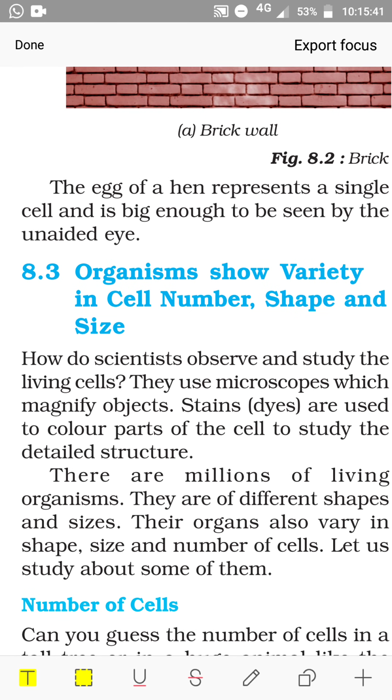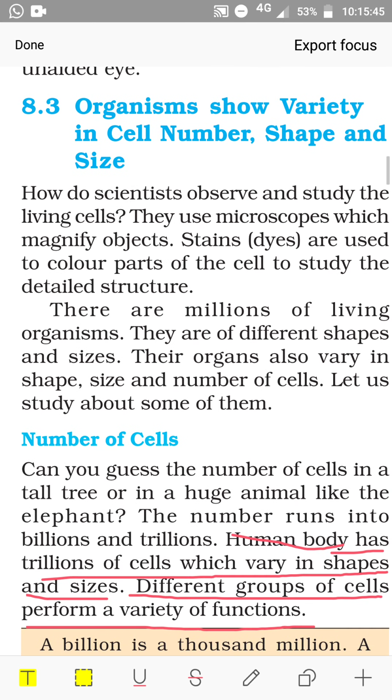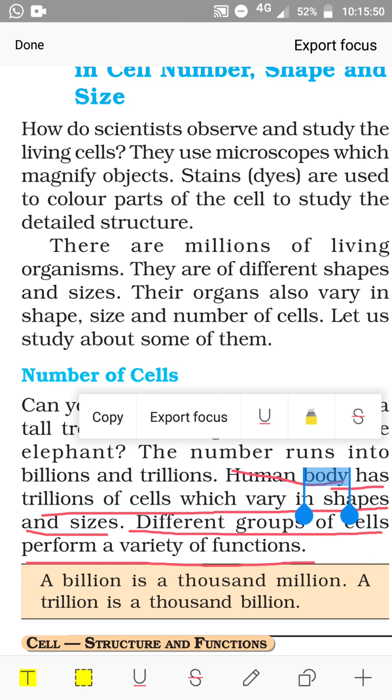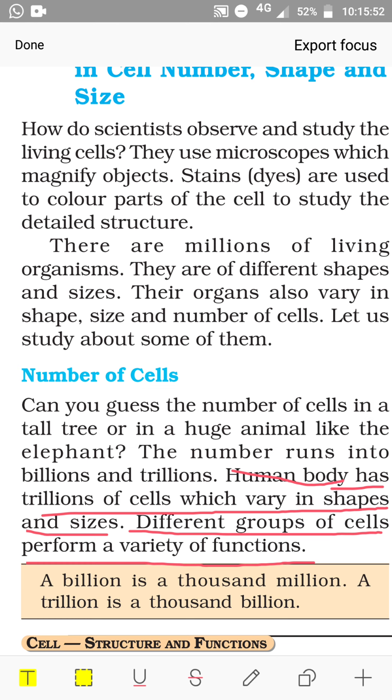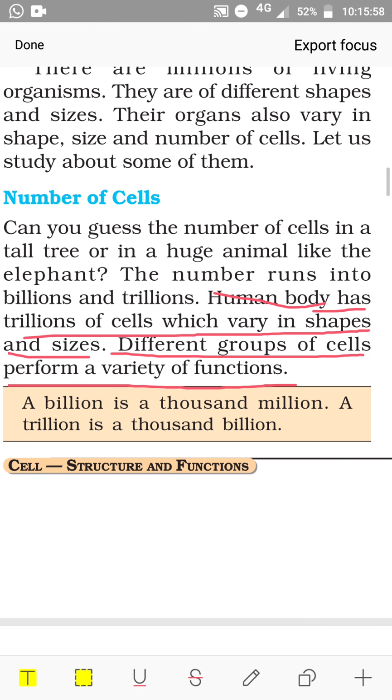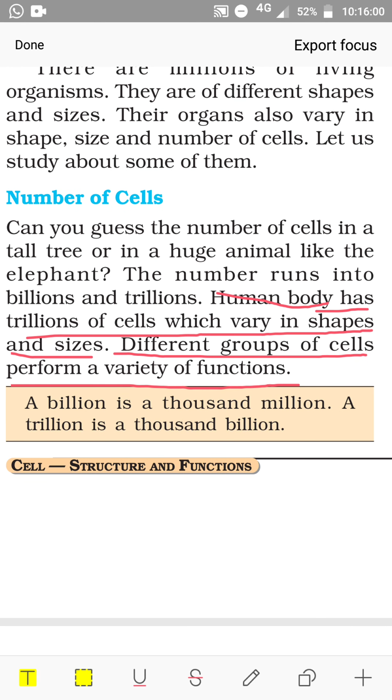Now, organisms show variety in cell number, shape and size. First we discussed number. It may be unicellular or it may be multicellular. The human body has trillions of cells which vary in shape and sizes. Different groups of cells perform a variety of functions.